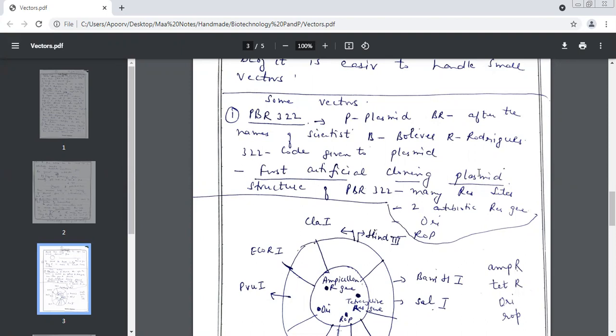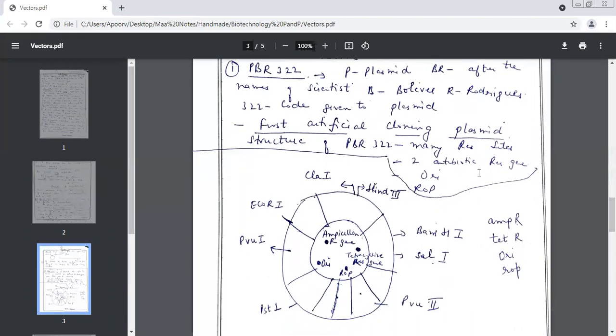Remember, this was the first artificial cloning plasmid. Normally, you take circular DNA from prokaryotes, but this is the first artificially prepared vector. It is very interesting that when we prepared it artificially, PBR322 had many restriction sites. Let's count: 1, 2, 3, 4, 5, 6, 7, 8. How many restriction sites are there in PBR322? 8. Yes.